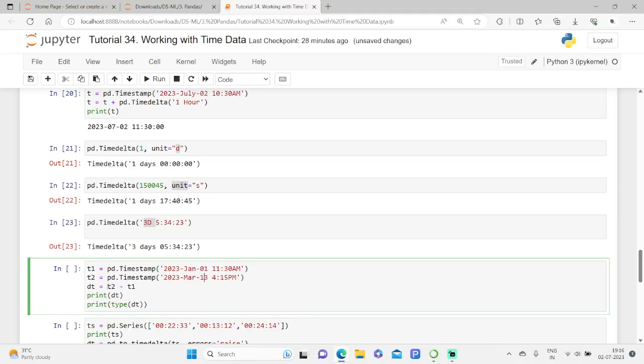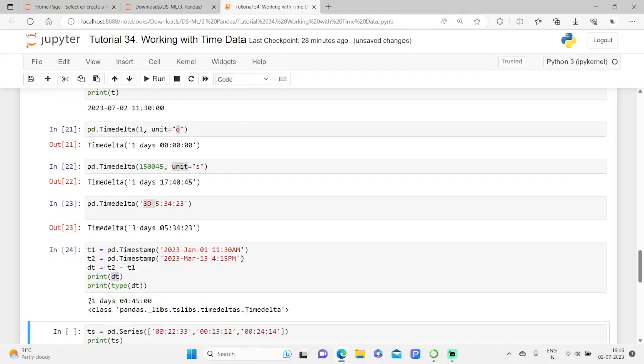I'm just going to take the difference between these two, T2 and T1, and of course we want it in the datetime format. And kindly observe, dear friends, a total of 71 days, and here is the time. So we are getting the exact days and time difference. And we can see from the result, even by taking the difference between two timestamps, an object of type TimeDelta is automatically generated as a result, without using the constructor.